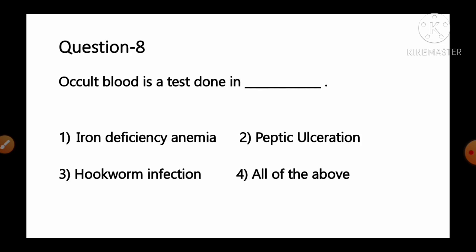So move to the next question, number 8. Occult blood test is a test done in option number 1, iron deficiency anemia; number 2, peptic ulceration; number 3, hookworm infection; number 4, all of the above.